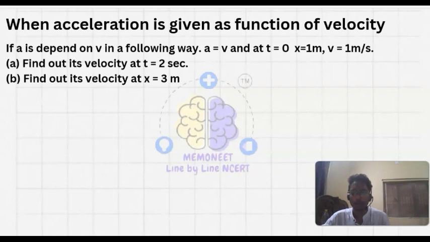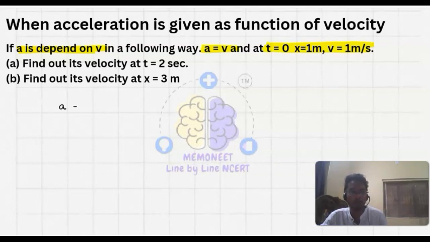Then our next type of problem is when acceleration is given as a function of velocity. In this type of question, the acceleration is given in terms of velocity. Let's read the question. If a depends on v in the following way, that is a is equal to v, and at t equal to 0, x equals 1 meter and v is equal to 1 meter per second.